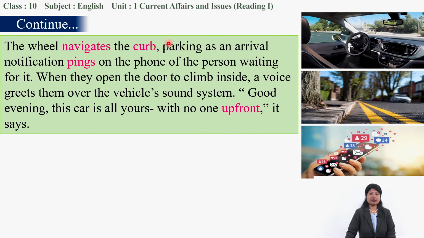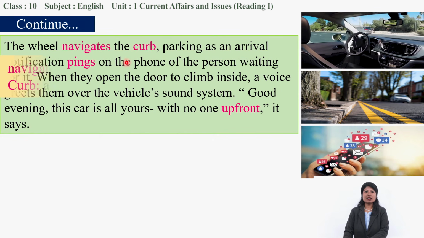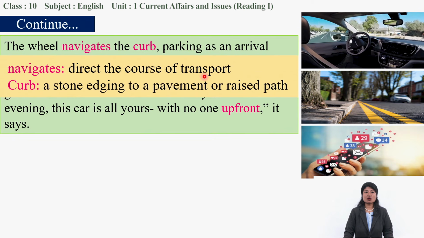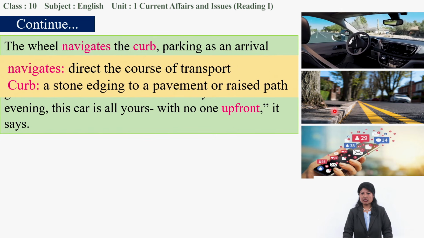Then let's get into the next paragraph. The car navigates. Okay, navigates. You can see in the picture the car is moving. That is what navigating is: to direct the course of transport, directing. Okay. Curb means a stone edging to a pavement or raised part. You can see in this picture such a kind of pavement, the raised part of the footpath, right? It is separated from the street. This portion is called the curb, right?